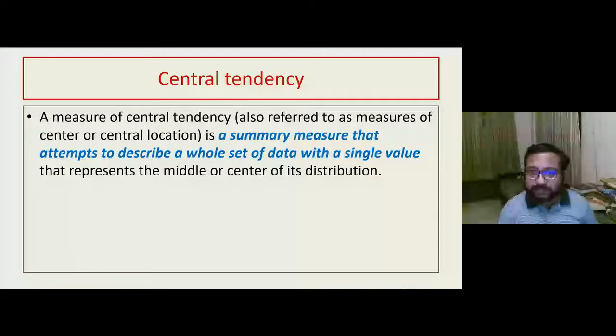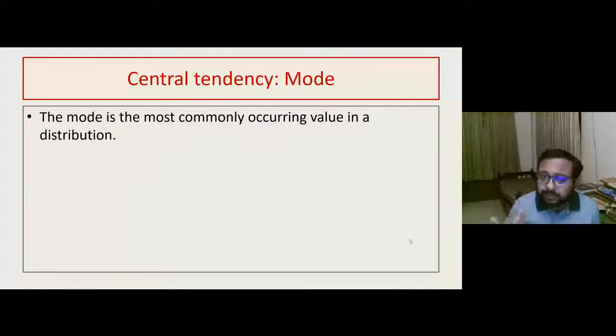So if I go back to the example that we were discussing, so what is central tendency? Central tendency is also called the measures of center or central location. It is a summary measure. It's a single value that attempts to describe the whole set of data. So what are the different methods of finding central tendency? One is mode. Mode is the most commonly occurring value in the distribution. As in the previous example, the number 5 occurred multiple times, most of the time. So 5 is the mode.